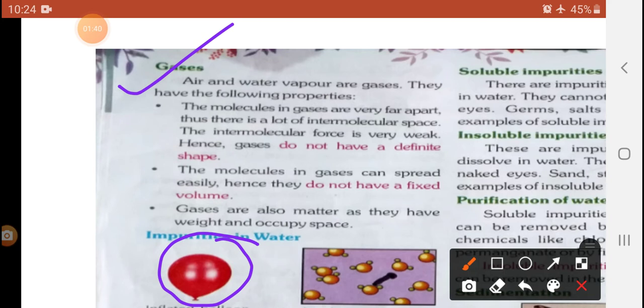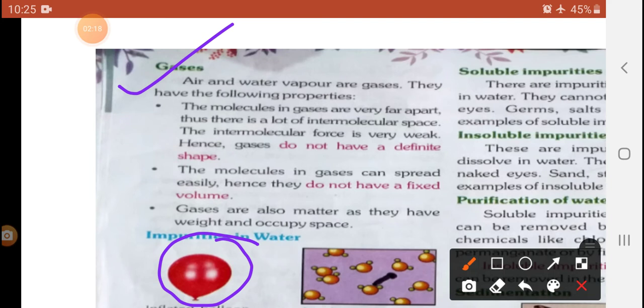Have you seen, my dear students? In the balloon, air will be inside. If you observe, what happened? See, we will discuss the properties of the given topic, gas. The molecules in a gas are very far apart, so you will see the intermolecular space. There is a lot of intermolecular space between the molecules of air.